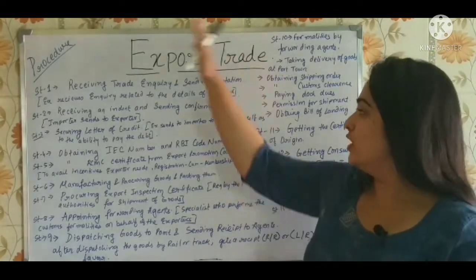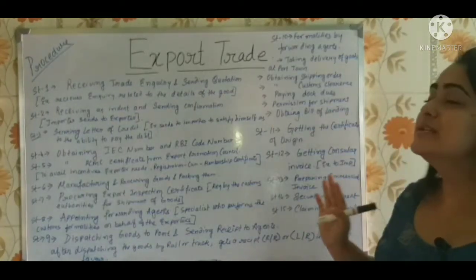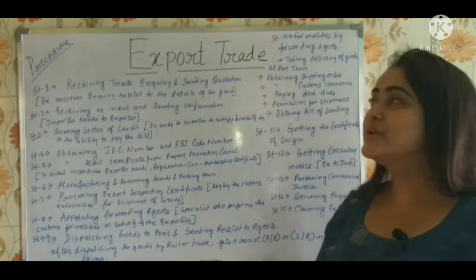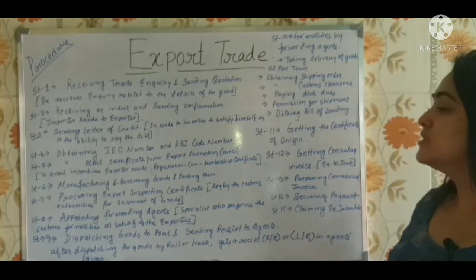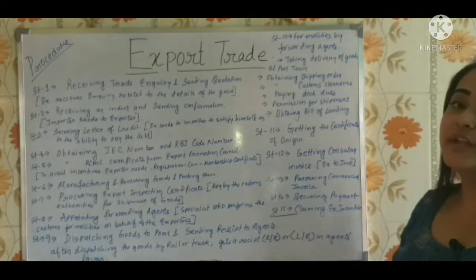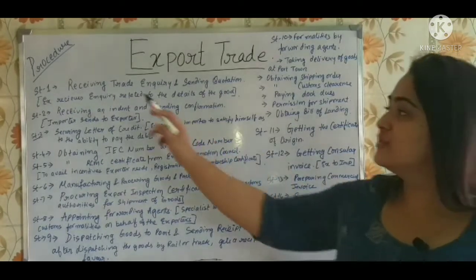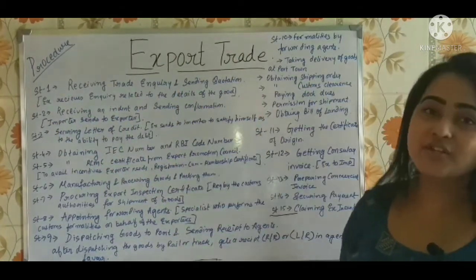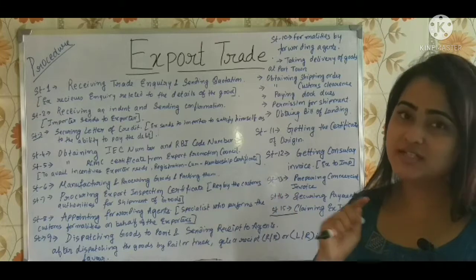Now what is this whole thing? This is the procedure of export trade. Yes, you heard it right. A procedure which consists of a total of 15 different steps, starting from the first stage. Let us go through all the stages very quickly so that you can just memorize it, keep things in mind.